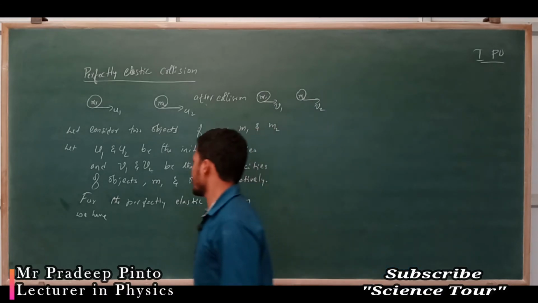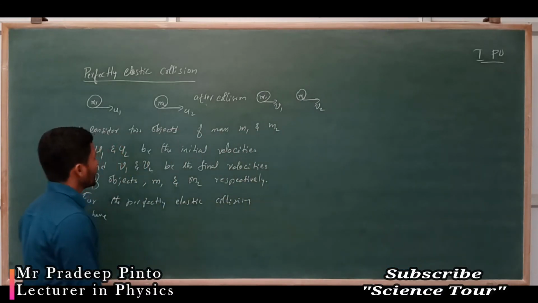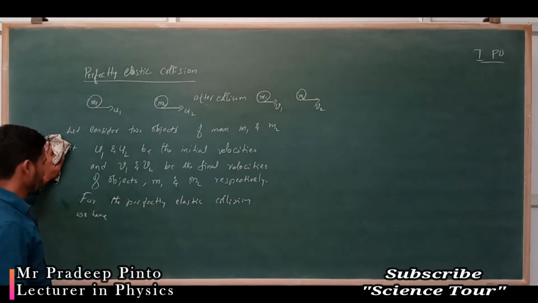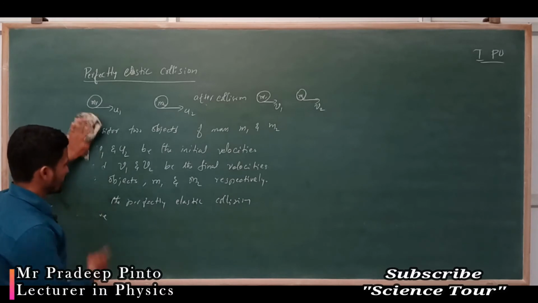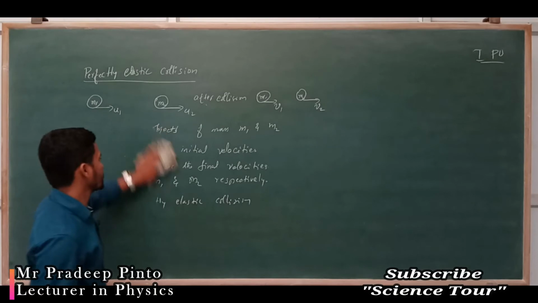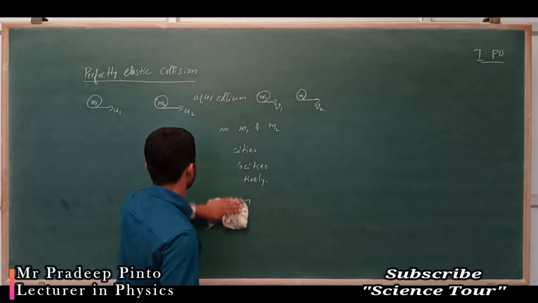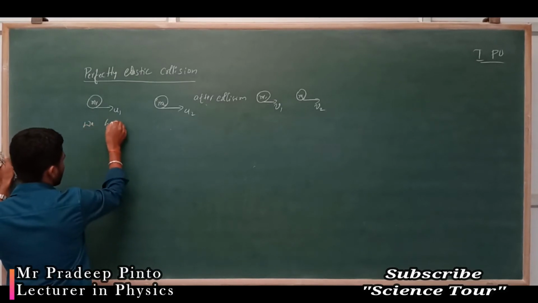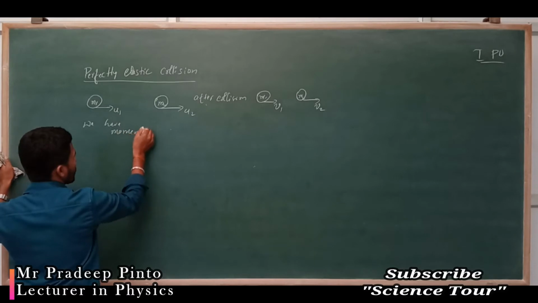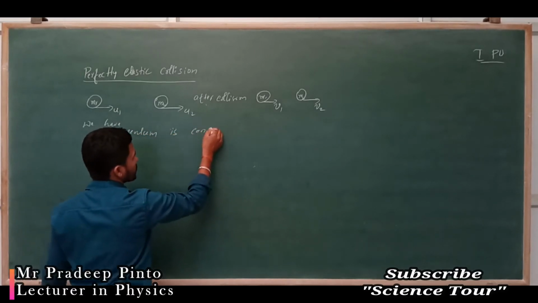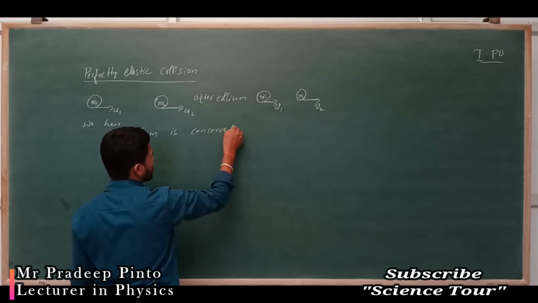So what happens? Shall I erase this? I will erase this so that I can write it down. So, for the perfectly elastic collision, momentum is conserved.